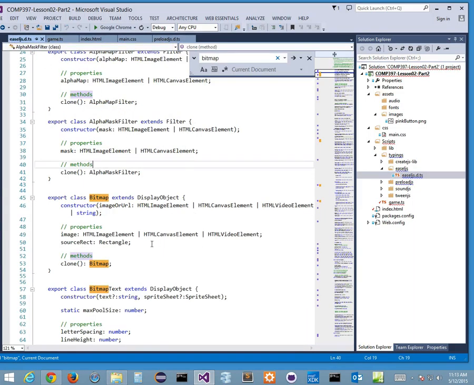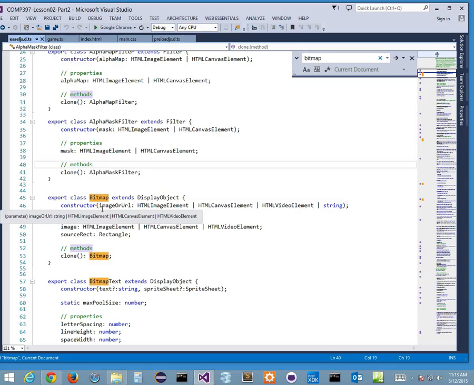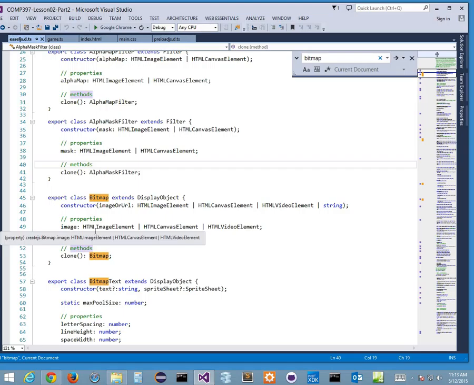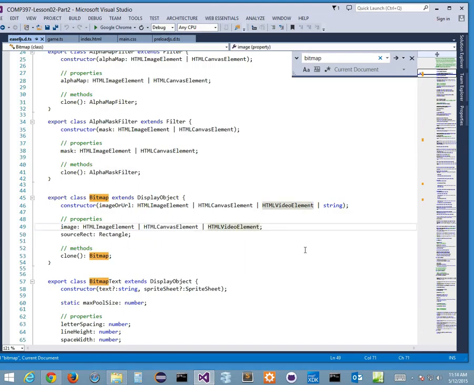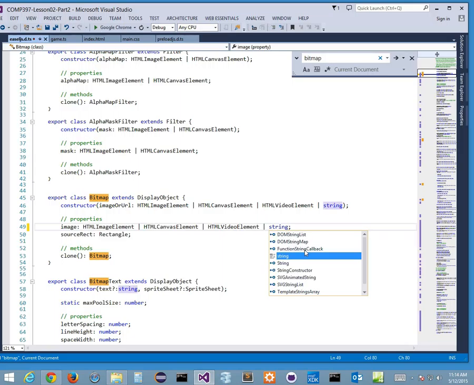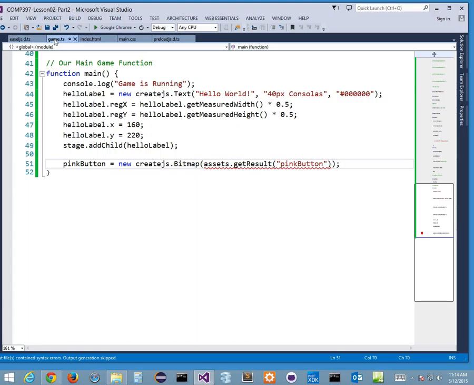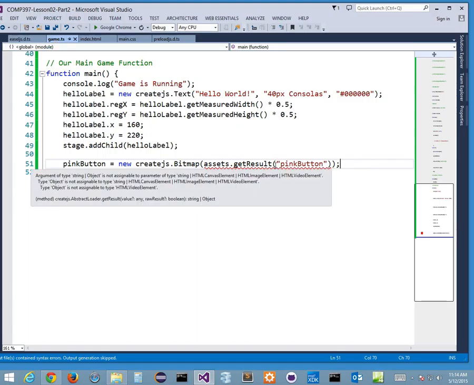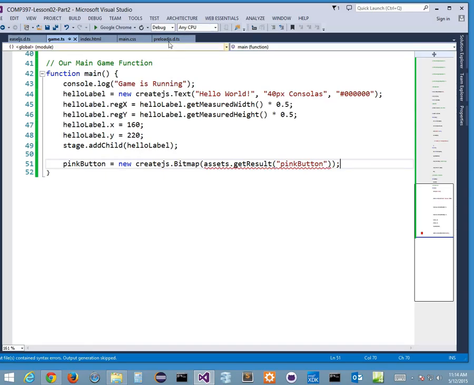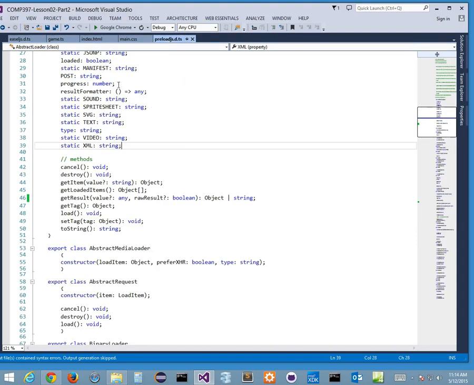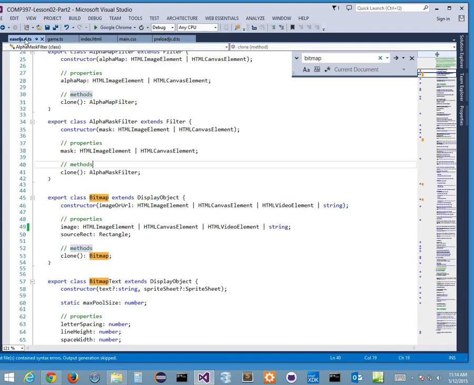So, even though it says that, let me just take away this for a second so you guys can see more. Even though it says my constructor can take that, here's my or string right here. But if you notice my image, right? Let's try doing this. String type. It's one of those. So what am I doing? Am I really making a mistake? Like, what am I doing here?